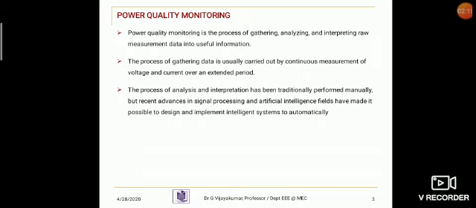The process of analyzing and interpretation has traditionally been performed manually, but recent advances in digital signal processing and artificial intelligence fields have made it possible to design and implement intelligent systems to do this automatically.